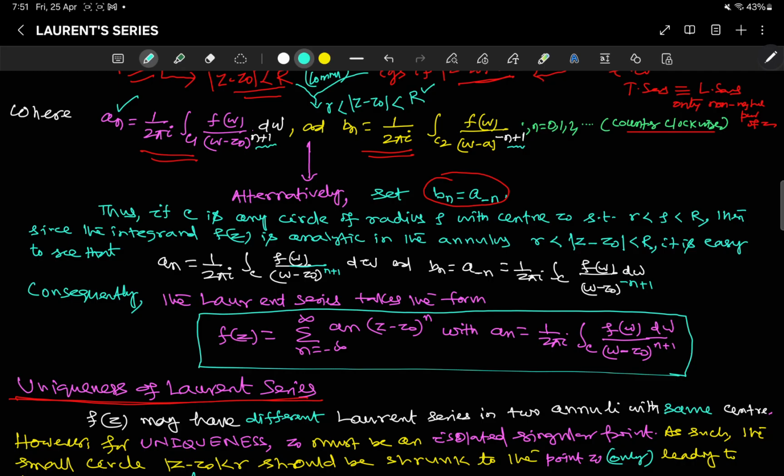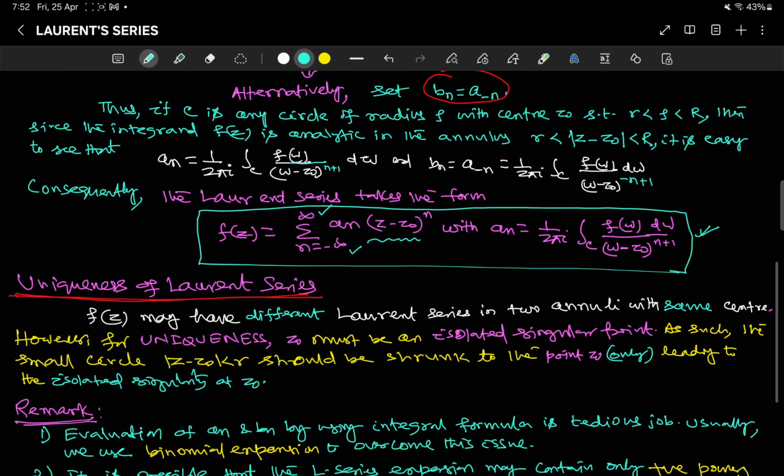So now, combinedly, this will be given by the sum from n equal to minus infinity to infinity of an times z minus z0 to the power n. Because of minus infinity, the negative powers are involved, and because of plus infinity, the positive powers are involved. These two an and bn are combined by this: f(w) by w minus z0 to the power n plus 1 dw. For deep understanding, this theoretical aspect is necessary. However, to solve problems, just use the formula and solve.